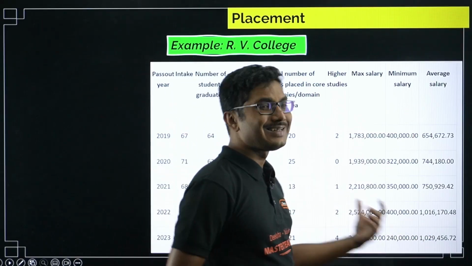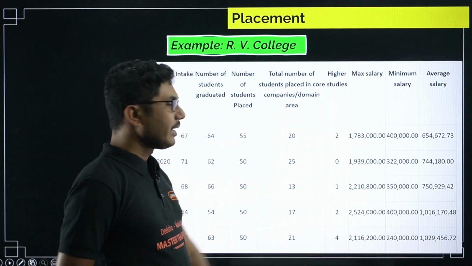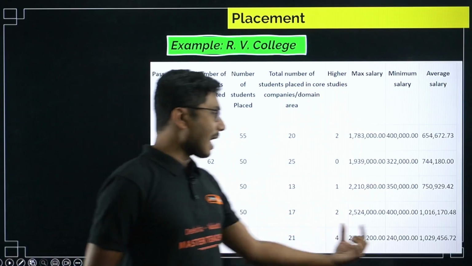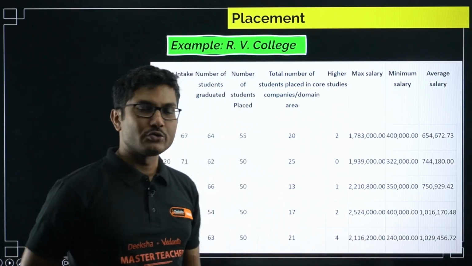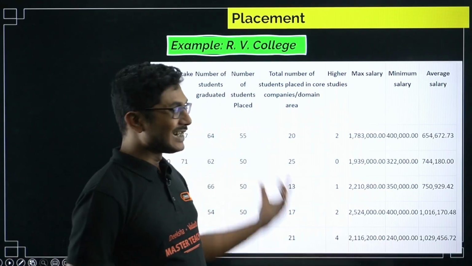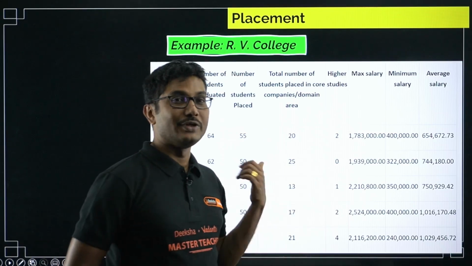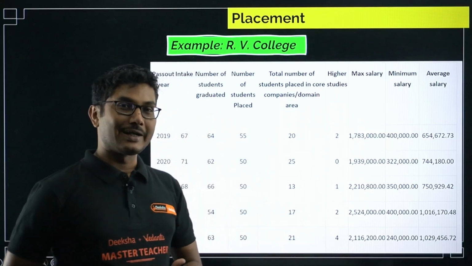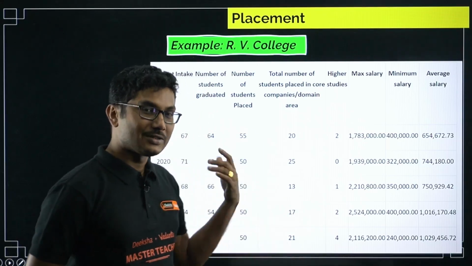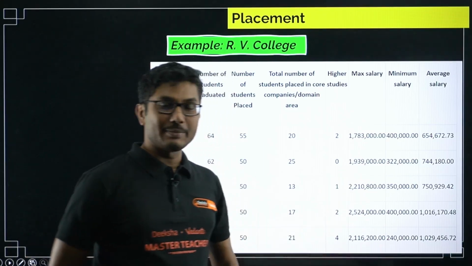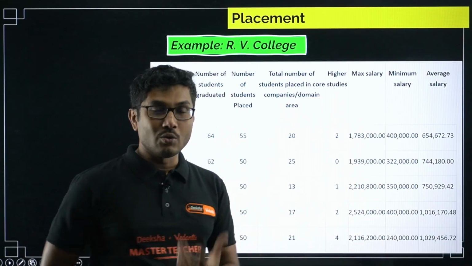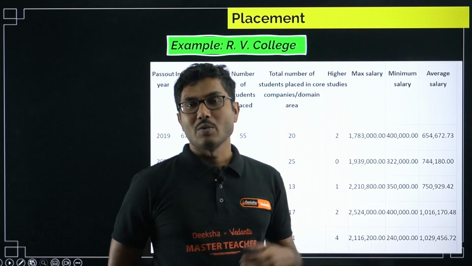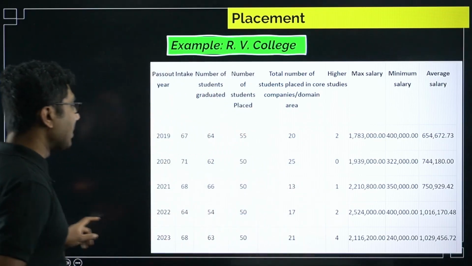So the package in this field is very high, okay? If you are able to complete your course, this minimum salary is generally for those who choose IT, right? If you have studied electrical and electronics engineering, but realize throughout your course that maybe you are not suitable for it and should go for IT, that is also possible at some lower salary package. But if you are going for the core branches, if you are competent enough, then you will get a very good package when you join as a core member of the company.